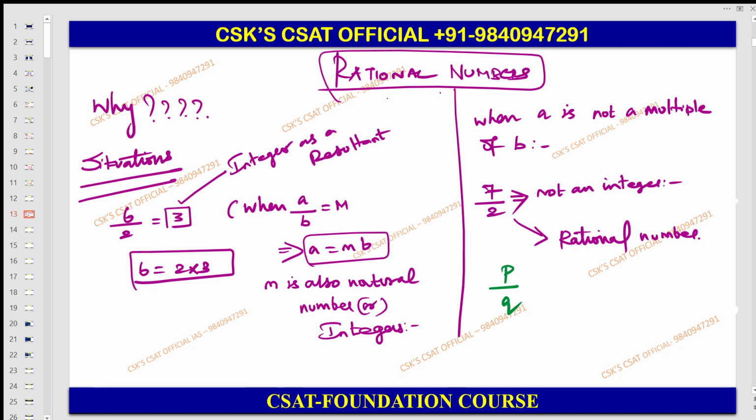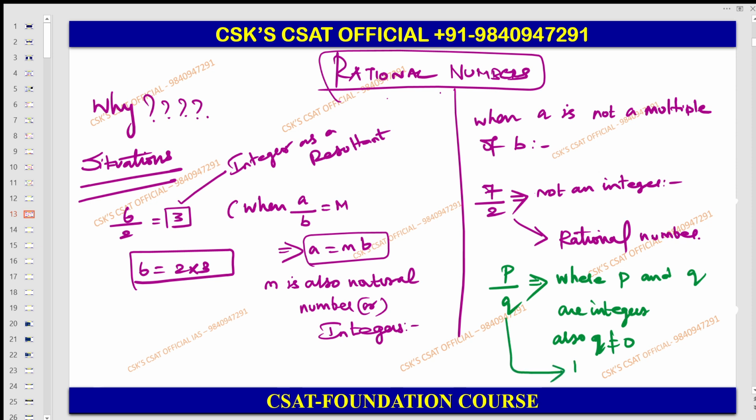Yes, surely it is in the form of p by q. And a very important note: I will give you the definition later on, so please take these simple things. Where p and q are integers, also q not equal to 0, then you can call these a rational number.